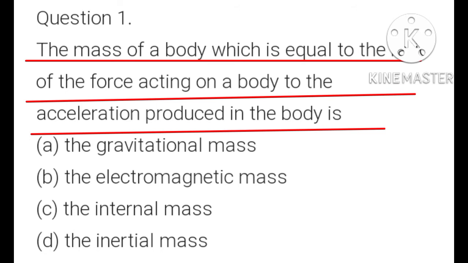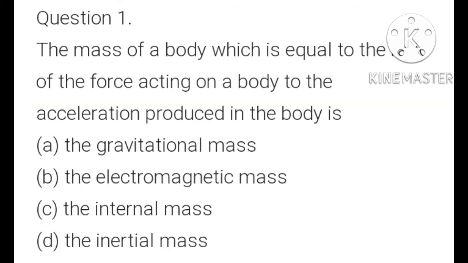Question number 1. The mass of a body which is equal to the ratio of the force acting on a body to the acceleration produced in the body is: A option, the gravitational mass; B option, the electromagnetic mass; C option, the internal mass; D option, the inertial mass. The ratio of force acting on a body to the acceleration produced in the body is equal to the inertial mass of the body. So in this question, D is the correct option. The mass of a body which is equal to the ratio of force acting on a body to the acceleration produced in the body is the inertial mass.